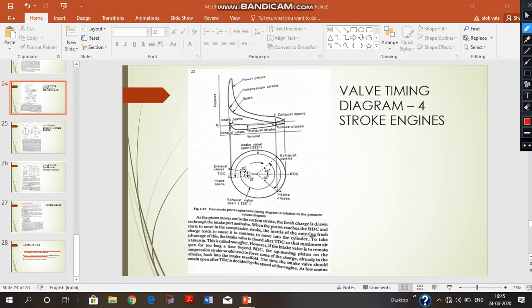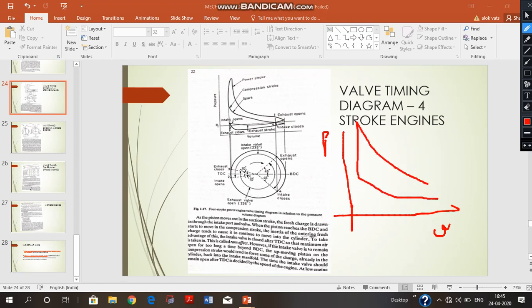Now one thing also we have to note. We know very well that the PV diagram for the Otto cycle governs the petrol engines, but I have also mentioned in previous videos that it is the modified Otto cycle which governs the actual engine. This is the ideal case of the Otto cycle, and this is the PV diagram. When we look at it actually, this is the TDC position, this is the BDC position.